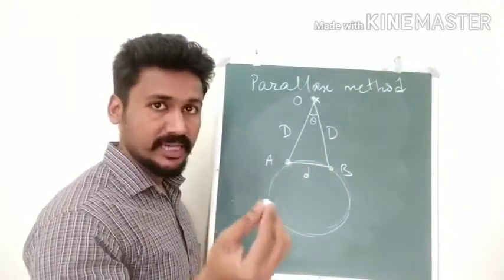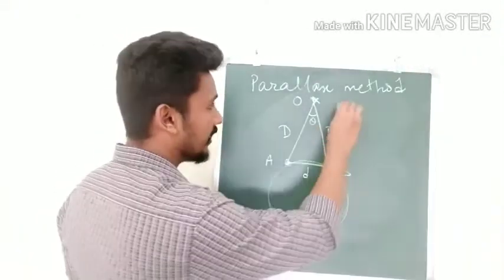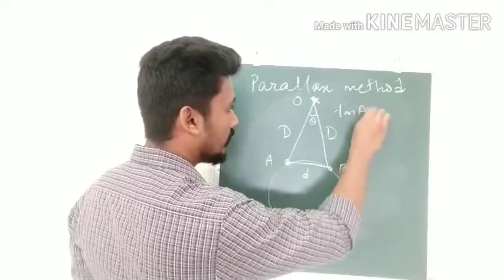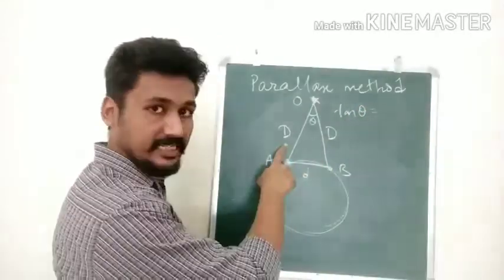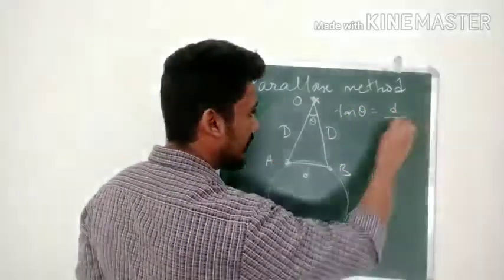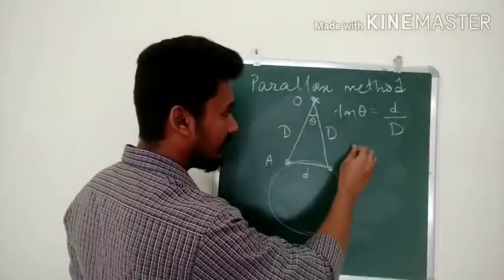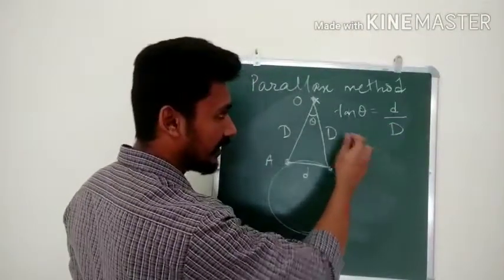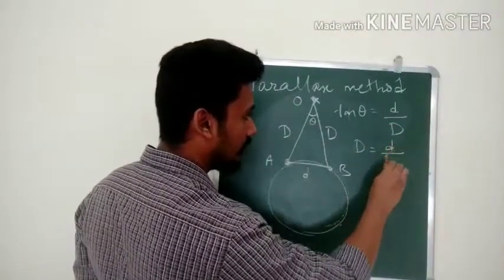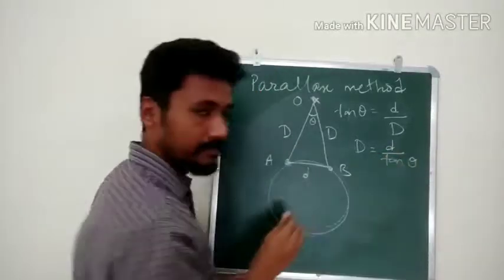Once again, we use the same trigonometric method. Let us say tan of theta. So tan of theta will be opposite by adjacent. So this is small d by capital D, and thereby capital D will be equal to small d upon tan of theta.